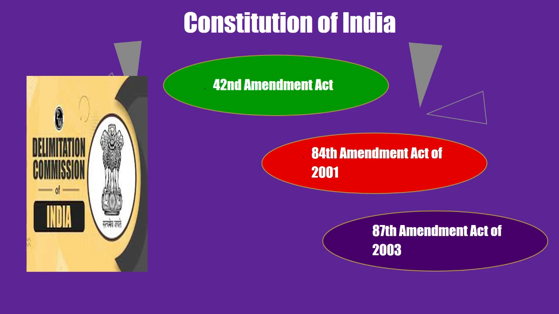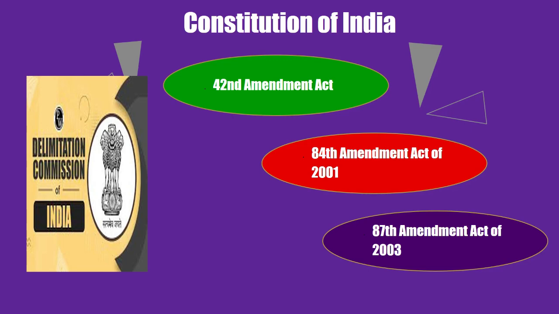The Delimitation Commission has been set up four times, in 1952, 1962, 1972 and 2002, under the Acts of 1952, 62, 72 and 2002. The first delimitation exercise was carried out by the President with the help of the Election Commission in 1950 and 51. The last delimitation exercise that changed the state-wise composition of the Lok Sabha was completed in 1976.